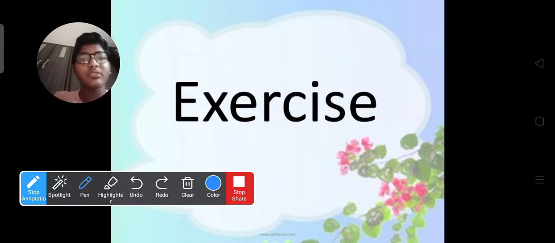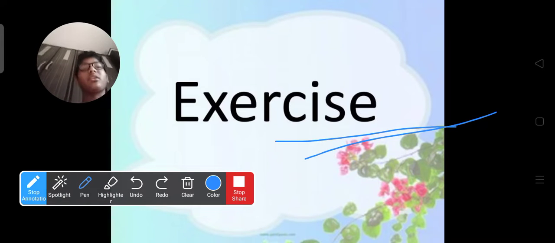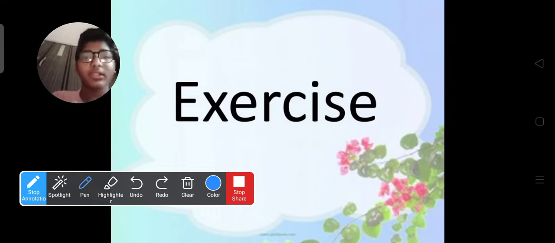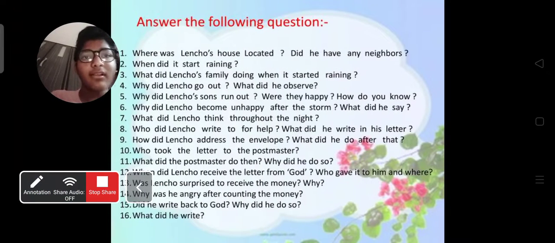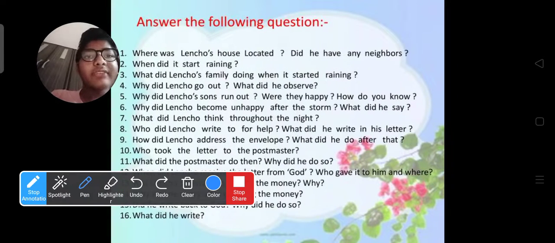Now let us do the exercise based on the letter to God. Where was Lencho's house situated?